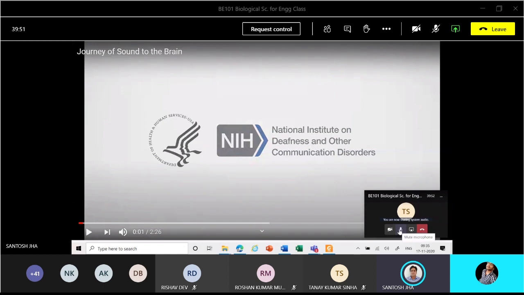Then we will also discuss the mechanism of hearing, then the mechanism of vision.